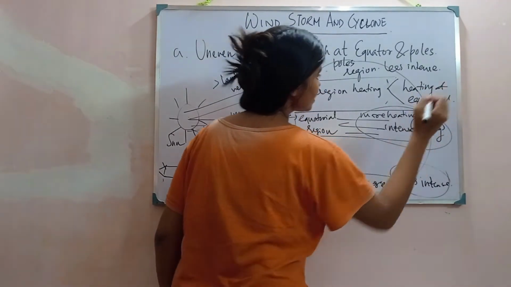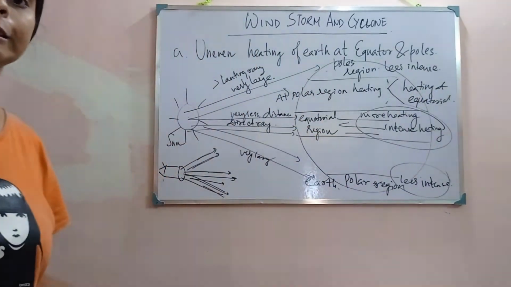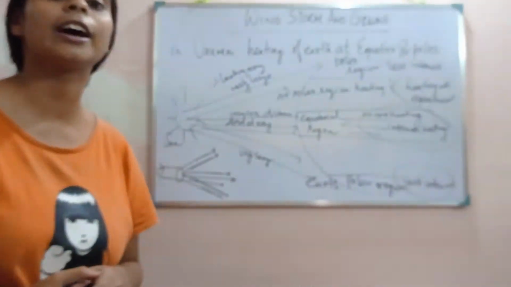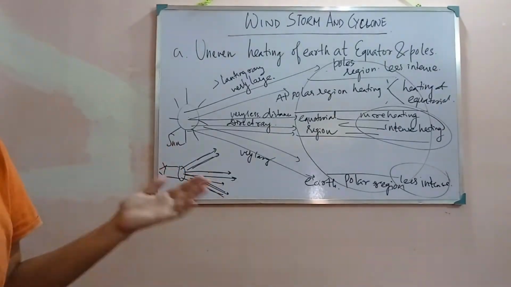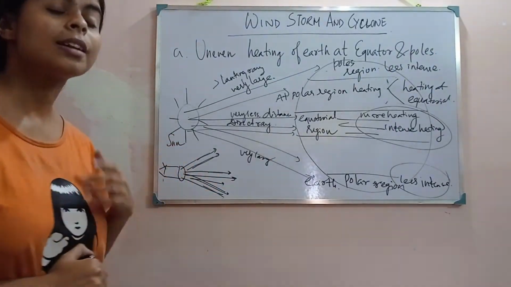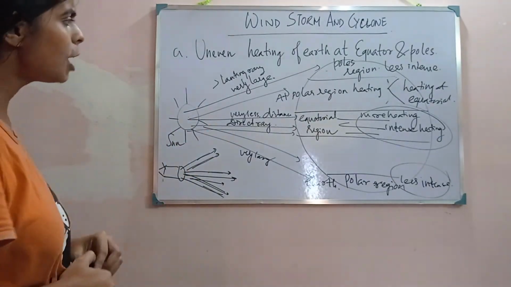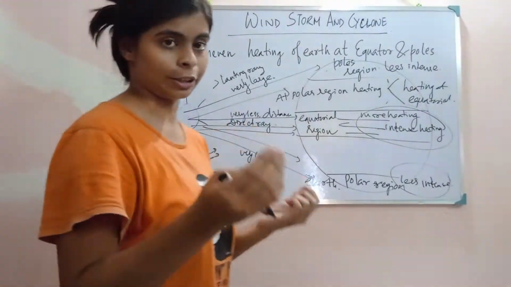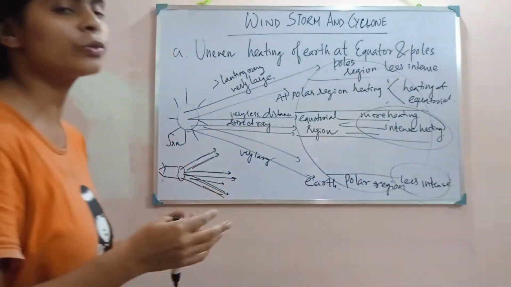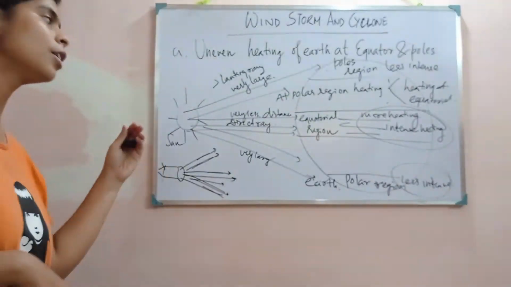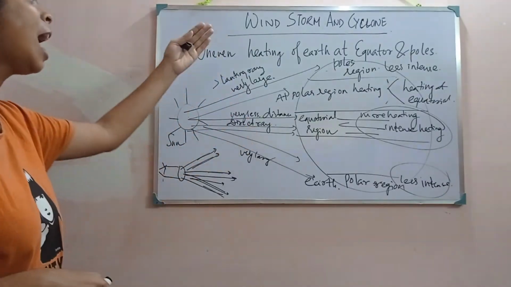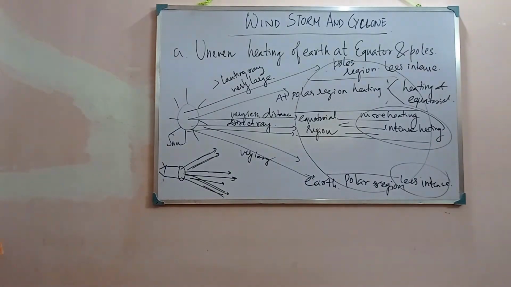And by this idea, we can say that this is the reason why wind currents are formed at different latitudes. Now let's see the pattern of the wind flow due to this uneven heating of the earth at the equatorial and polar regions.